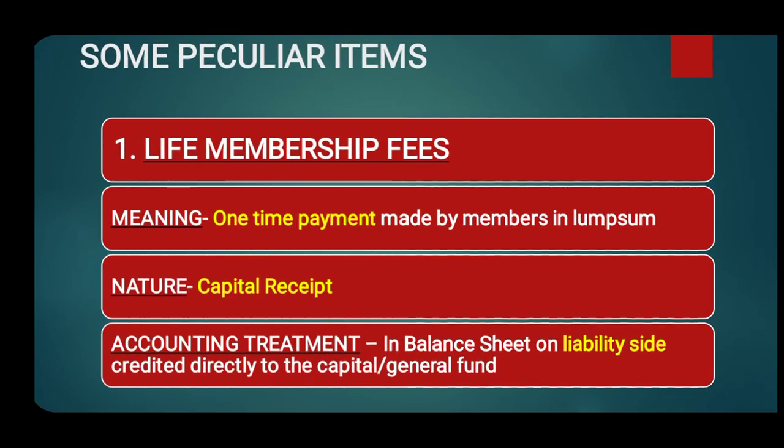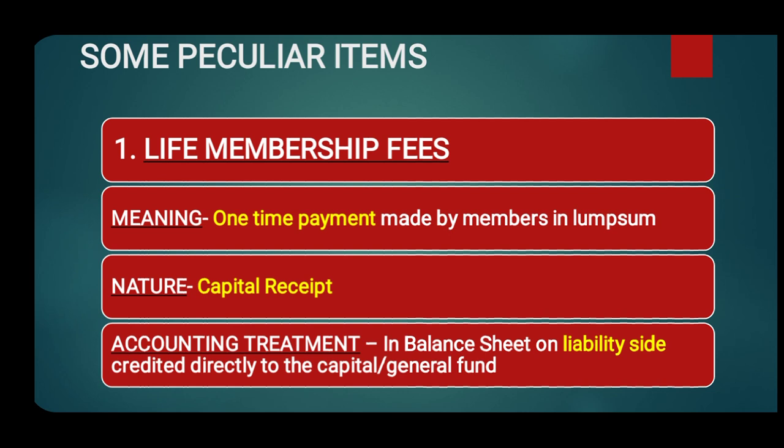So what is the meaning of life membership fees? It is a one-time payment made by the members in lump sum. And what is its nature? Its nature is that it is a capital receipt, and accounting treatment will be what? In the balance sheet on the liability side, it will be added to the capital fund.